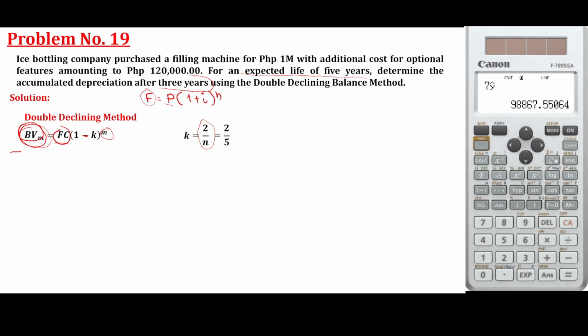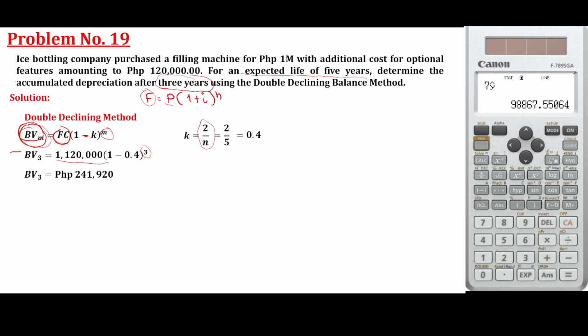So, ano yung book value niya at 3 years? Anyway, ang value ng k is 0.4. Okay, you just input the first cost times 1 minus k raised to m. So, m is the number of years that you are looking for the book value. So, the book value at third year is 241.